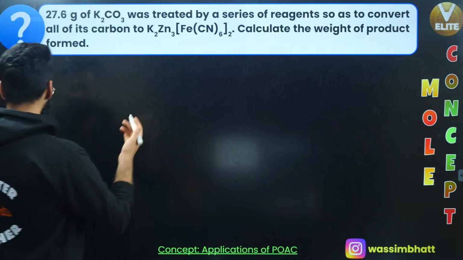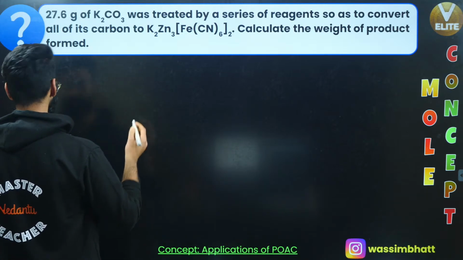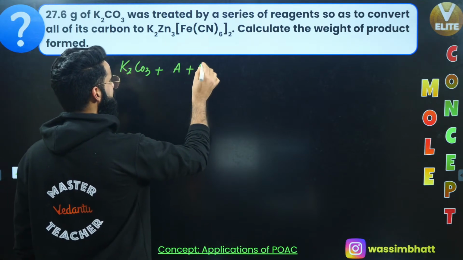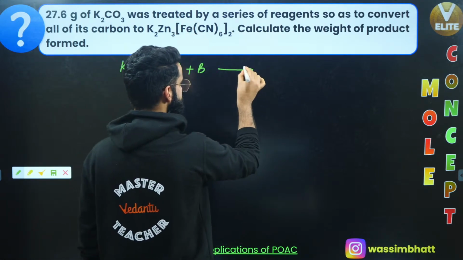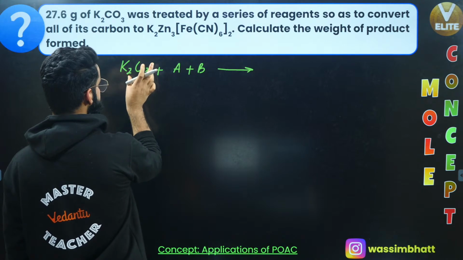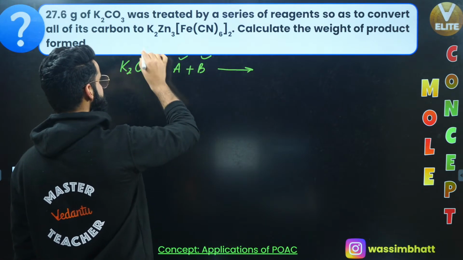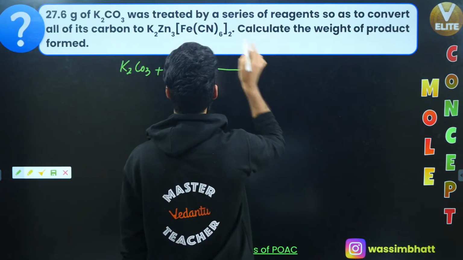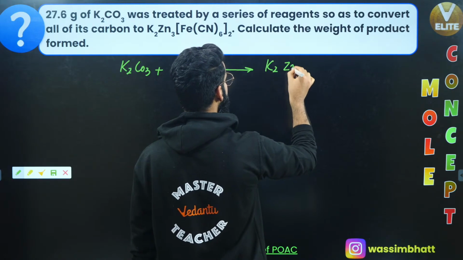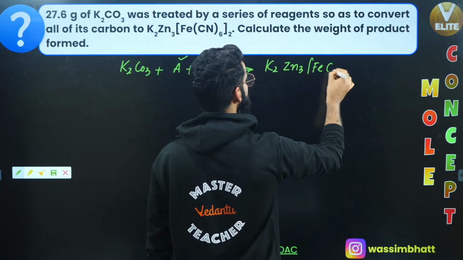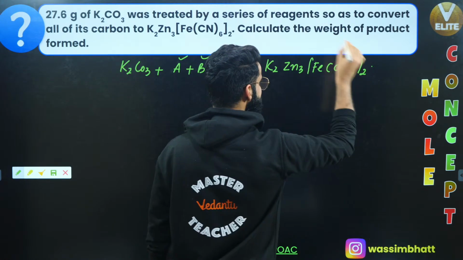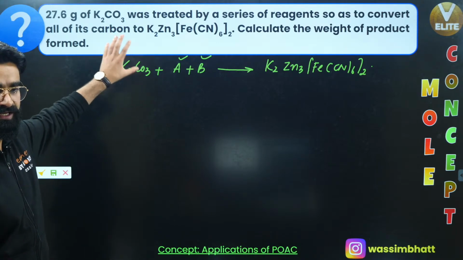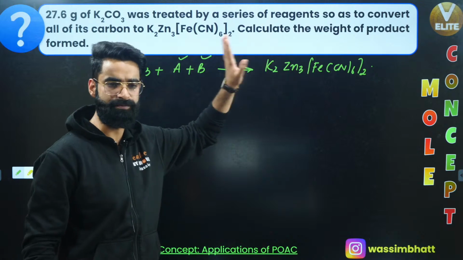See guys, as per the question, we have got some K2CO3. It is reacting with a series of reagents, A plus B plus something. You have no idea what the reagents are, right? Whatever carbon was present in K2CO3, that is getting converted into the product, and the product is K2Zn3[Fe(CN)6]2. As per the question, the entire carbon reaches this product, right?